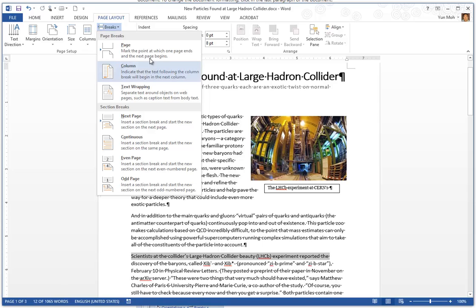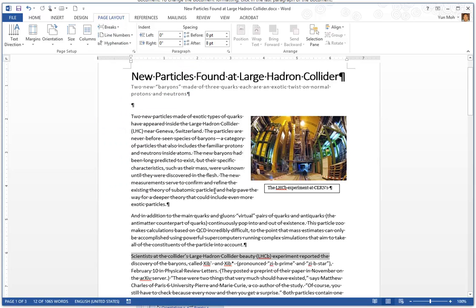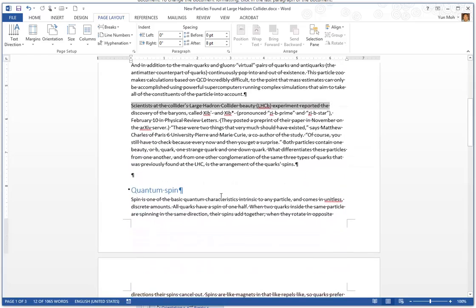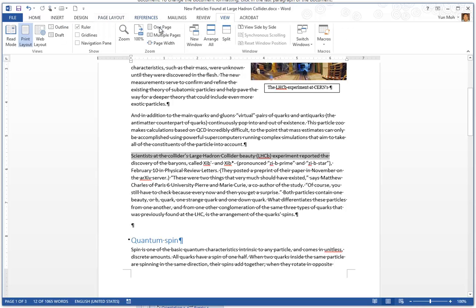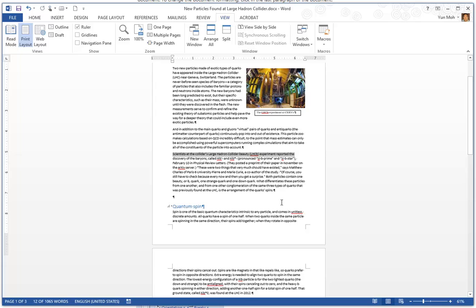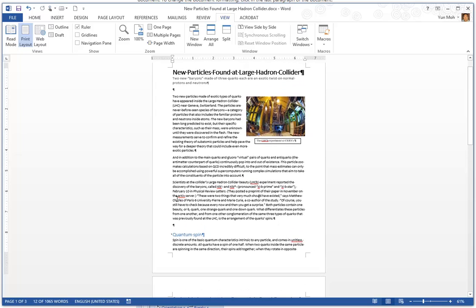All right, so page break. So what is a page break? It marks the point at which a page ends, and then pushes to the next page. So for example, this is a good example on the first page. Let me change the view. Okay, let's change the view to one page. So this is a good example on the first page. You may not want to start a new section.